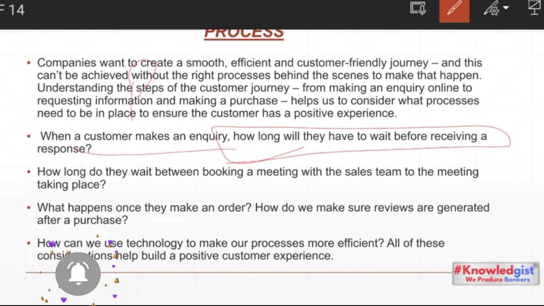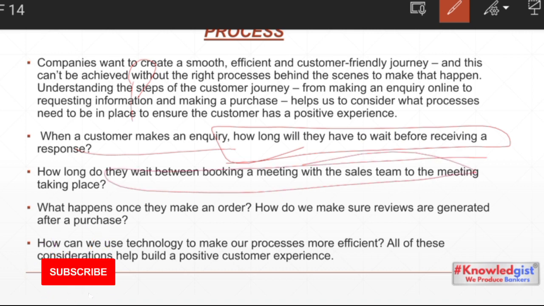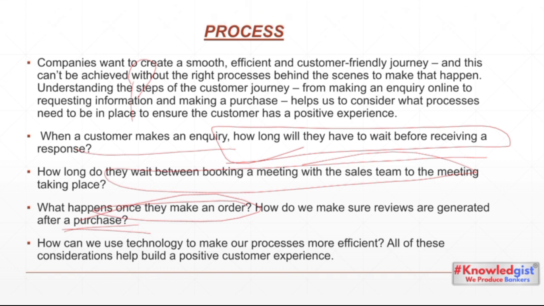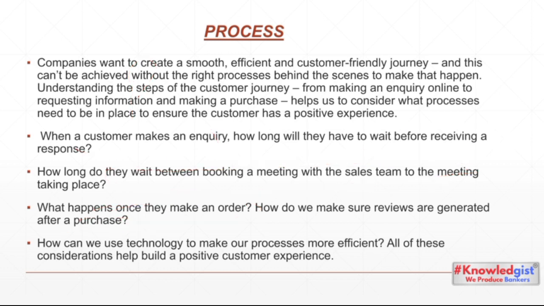When the inquiry gets attended, how long does it take for the sales team to meet that particular customer, and once they meet, if a customer has made any order, how much time will it take to get it purchased, and what should be the reviews. These are the stages which come into the process, that it will tell you about from 1 to 5, how you will reach from stage 1 to 2, 2 to 3, 3 to 4, what the entire process is. So this is another important P of marketing.